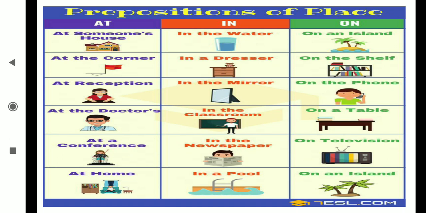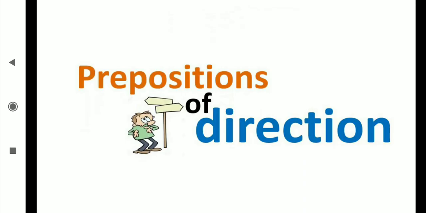From all these words we are getting the idea about the place. That's at, in, on. In timing also at is there, in is there, on is there. For the place also at, in, on is there. You should understand, student, where we are getting the information about time and where we are getting the information about place. Okay.